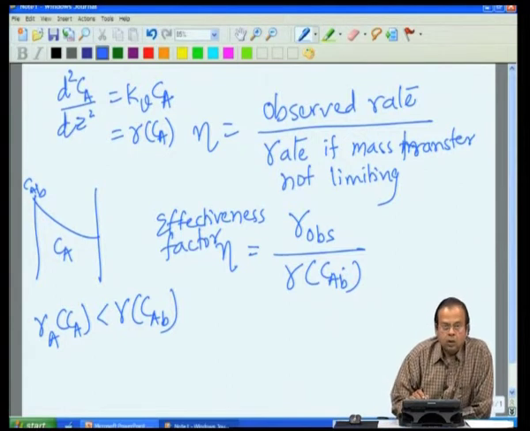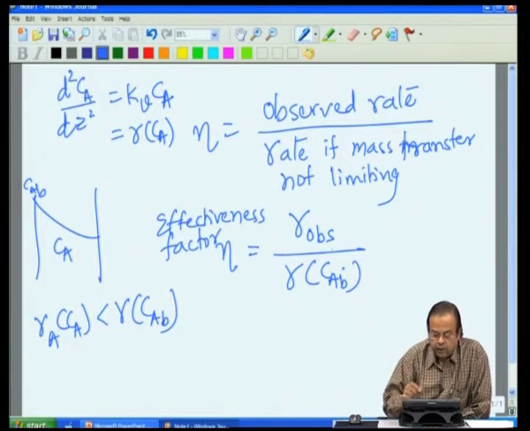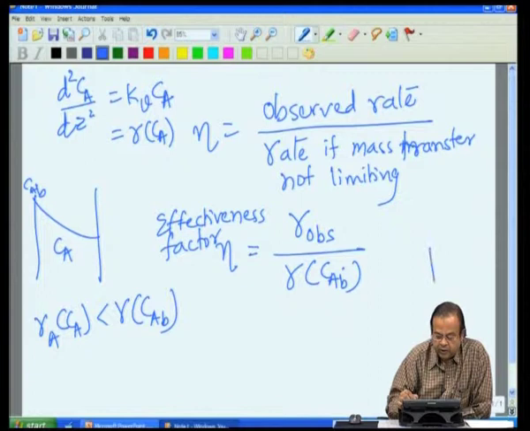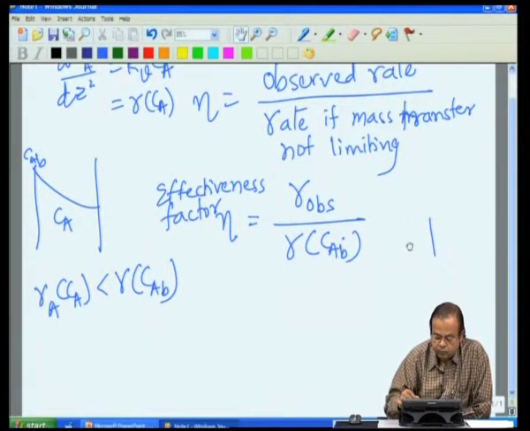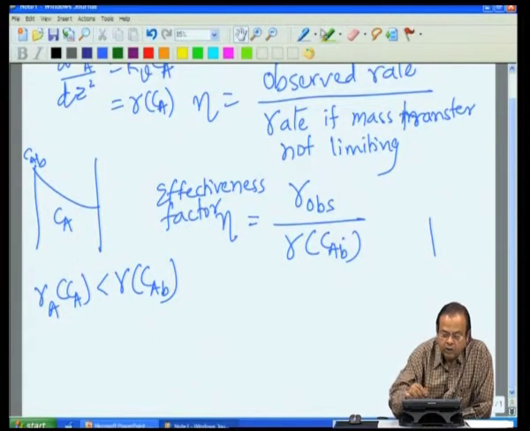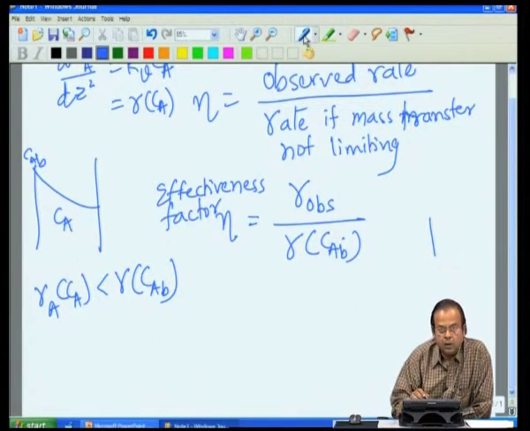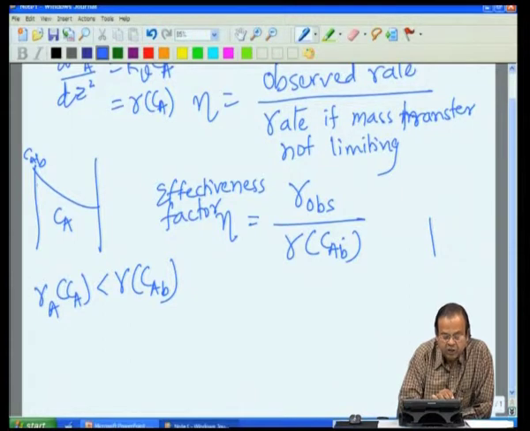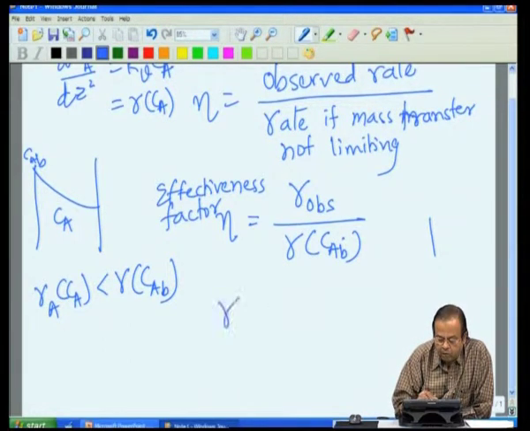Now, how do I calculate this effectiveness factor? What is my observed rate? Since my rate is changing all along the catalyst pellet, my observed rate is an average.